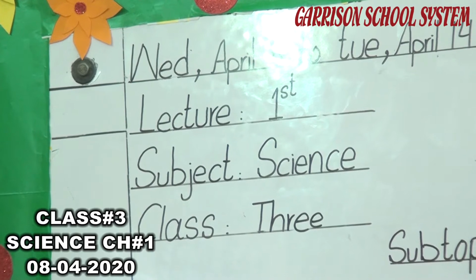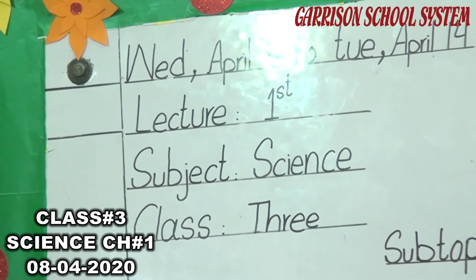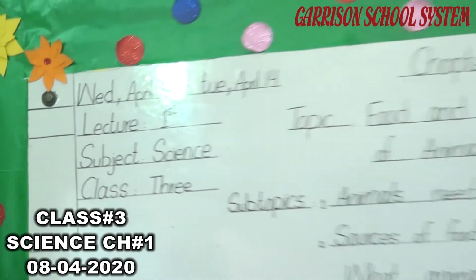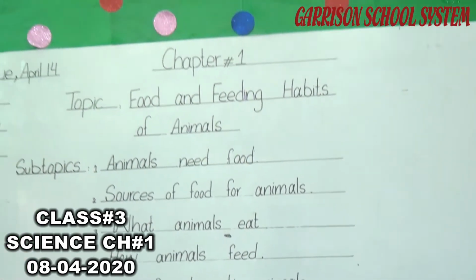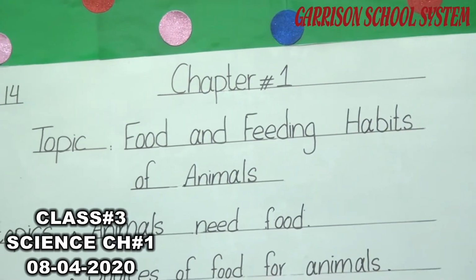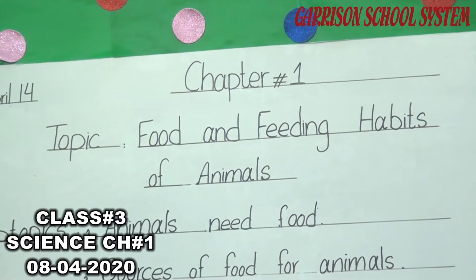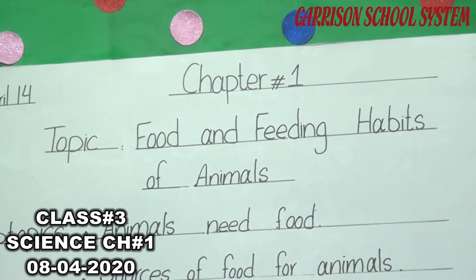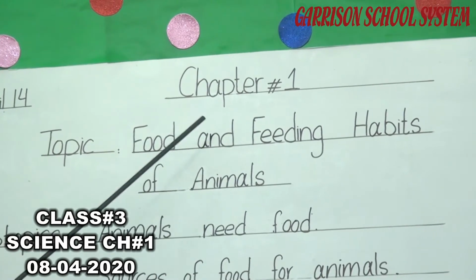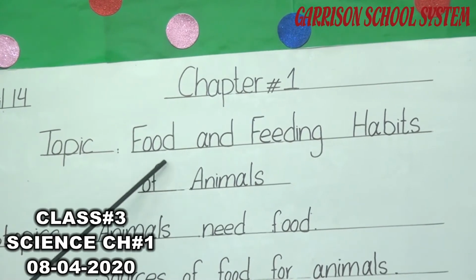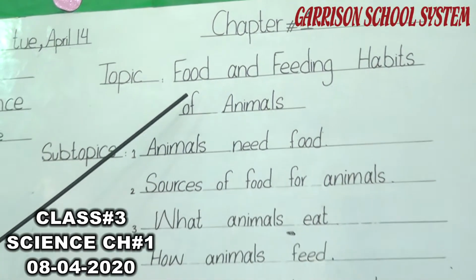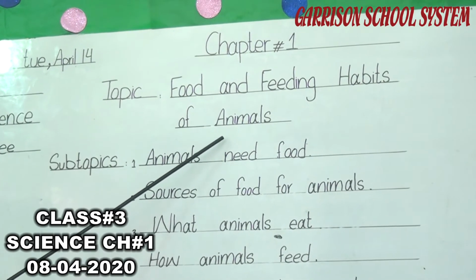Today is the first day of your science lecture, class 3. Now we start the formal lesson. All of you know that we have chapter-wise material in our book. So we start our first chapter. First of all, you have to introduce the chapter name. The name of chapter number 1 is Food and Feeding Habits of Animals. What's your chapter name? Food and Feeding Habits of Animals.